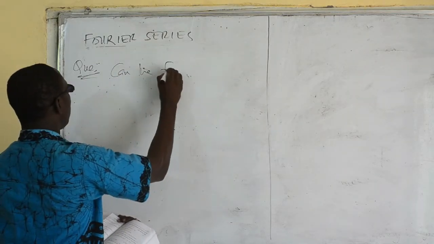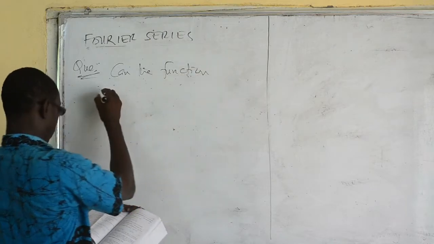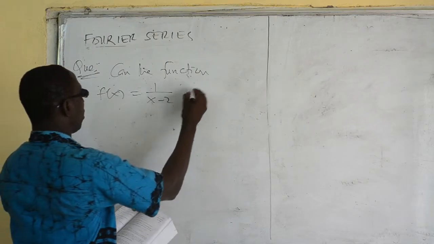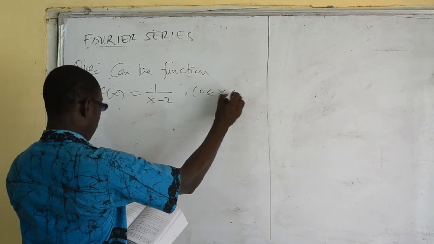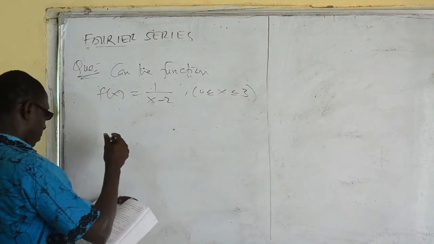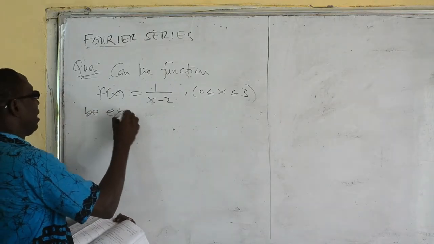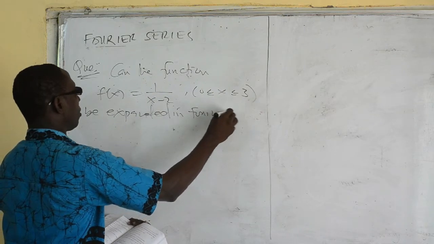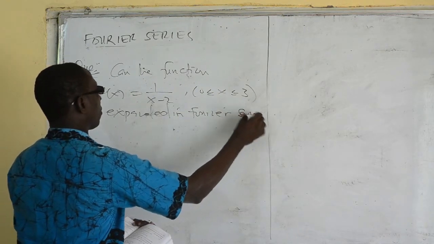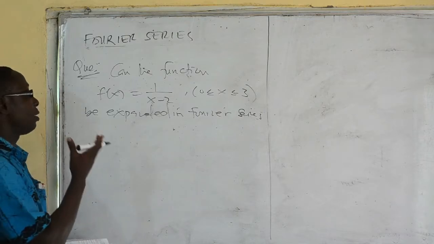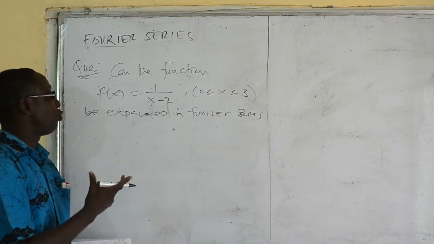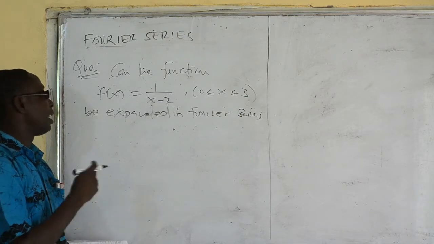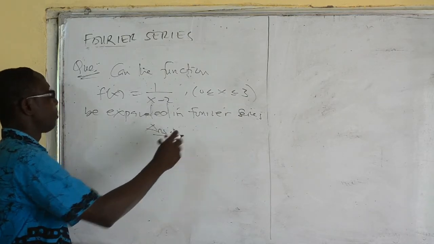Can the function f of x equals 1 over x minus 2 at the domain of 0 to 3 be expanded in Fourier series? Can the function f of x equals 1 over x minus 2 and the condition x between 0 and 3 inclusive be expanded in Fourier series?